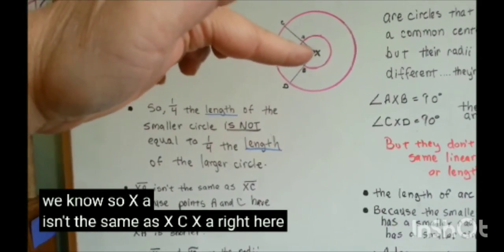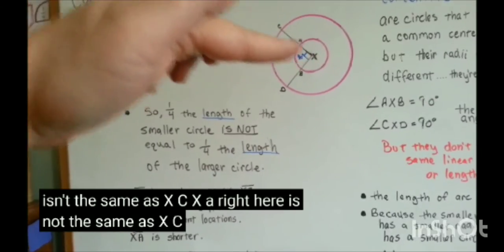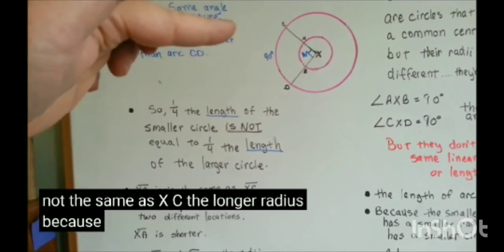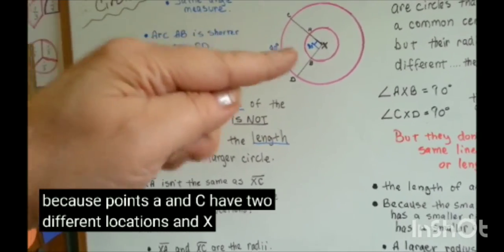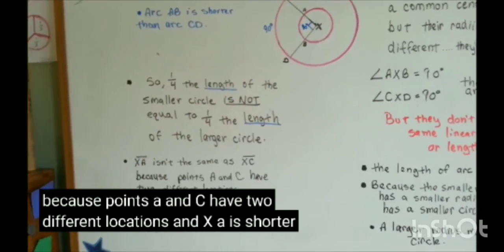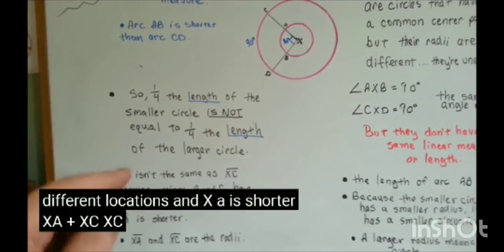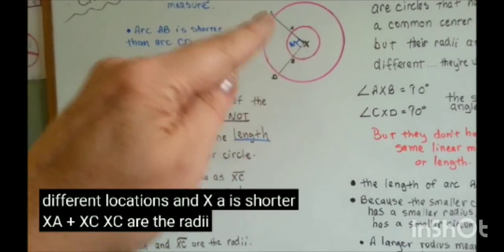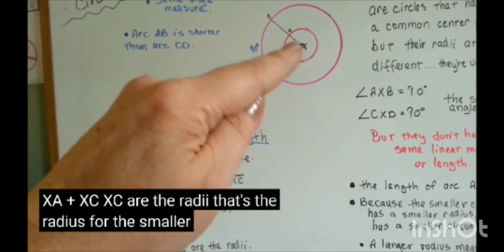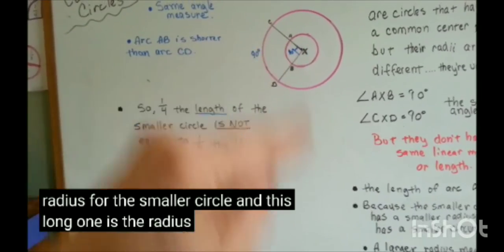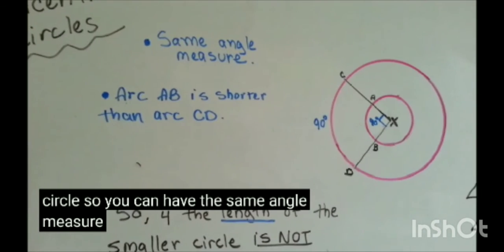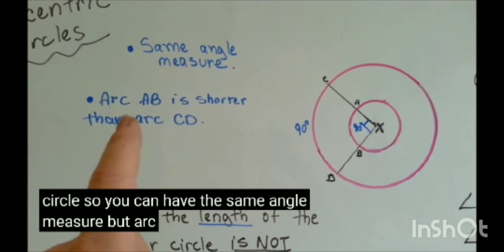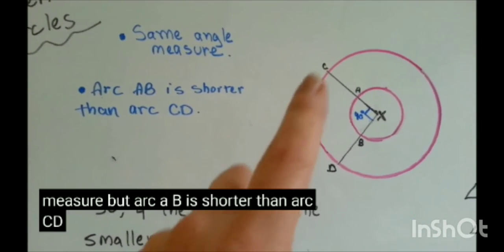XA, right here, is not the same as XC, the longer radius, because points A and C have 2 different locations, and XA is shorter. XA and XC are the radii. That's the radius for the smaller circle, and this long one is the radius for the larger circle. So you can have the same angle measure, but arc AB is shorter than arc CD. See that?